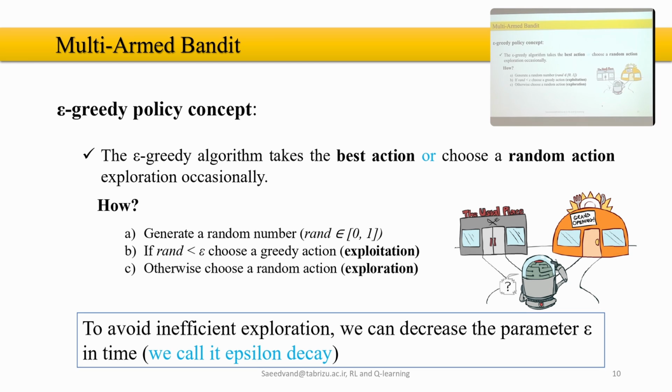This technique, although it's very simple, is going to be very useful. We will use it in different algorithms. One of the famous ones is Q-learning, and also Deep Q-learning, we're going to use it. We will see, although it's very simple. Now the question is, before showing that, what is the epsilon? What should the value for epsilon be here? What do you think?